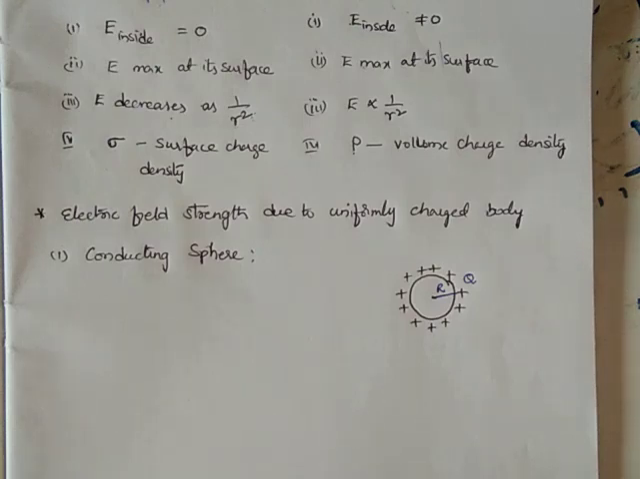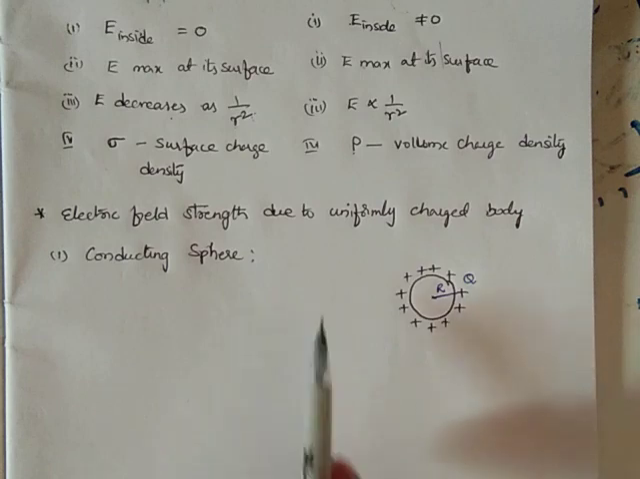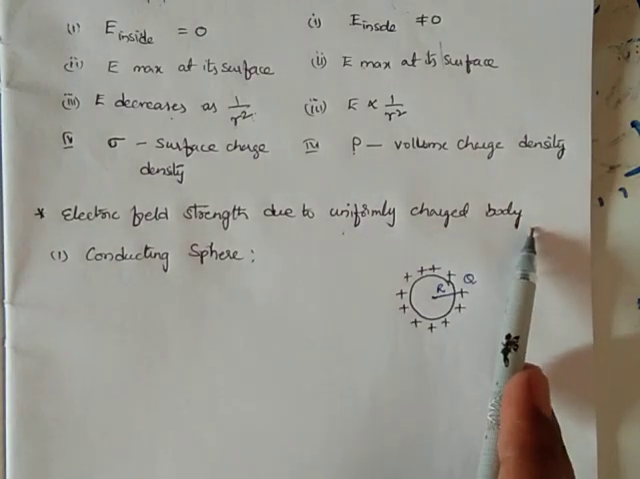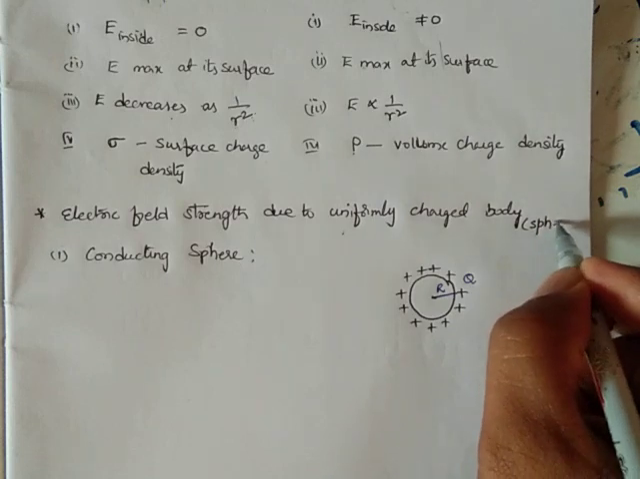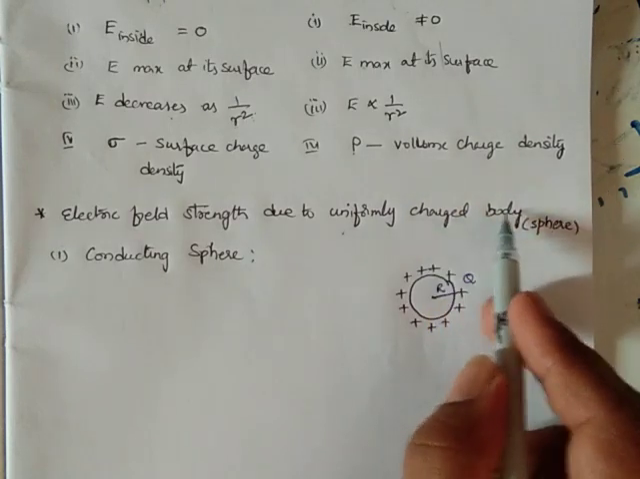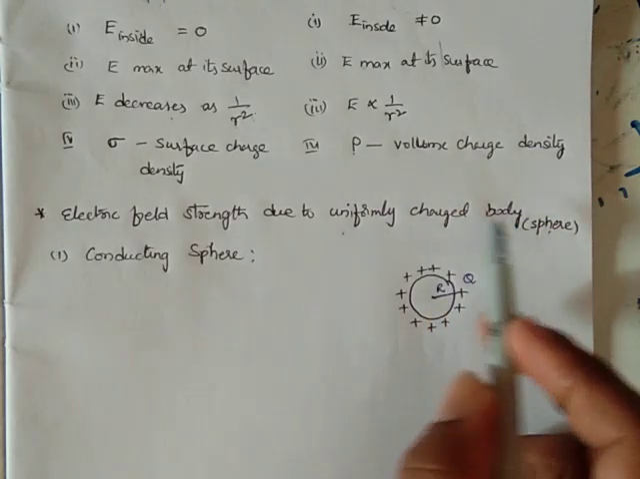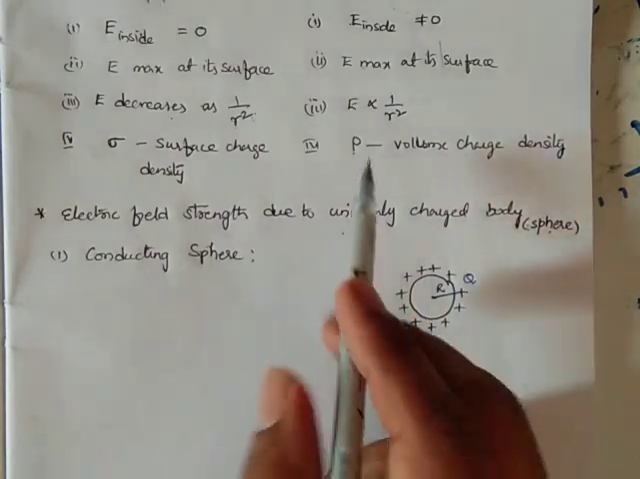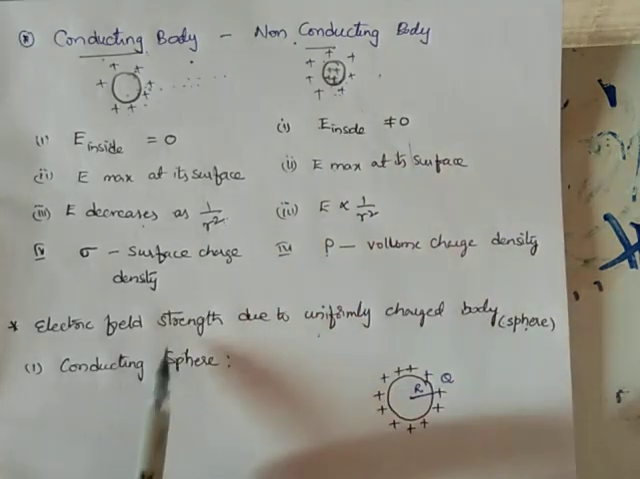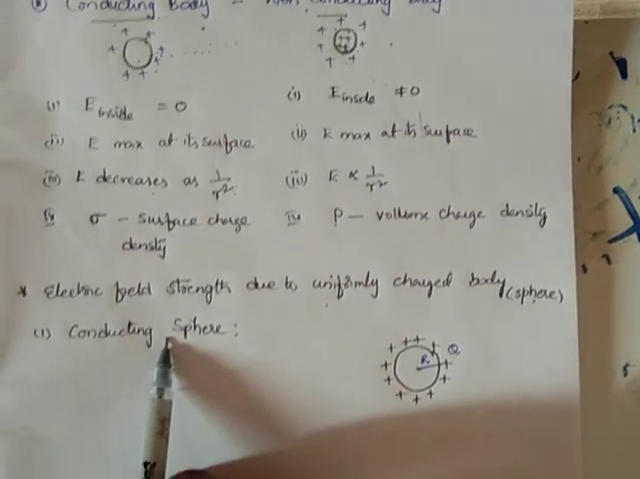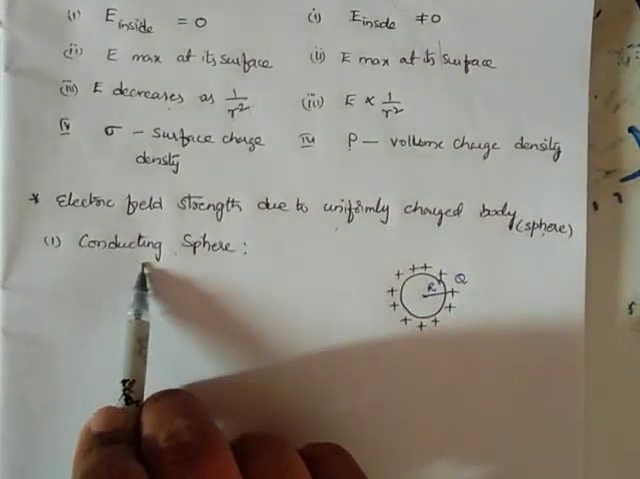So let us derive the expression for the field strength due to a uniformly charged body. Here the body is, in my imagination, a uniformly charged sphere. I said charged sphere, but we did not specify whether it is conducting or non-conducting. So for the best case, I first take it as a conducting sphere. This is case 1.